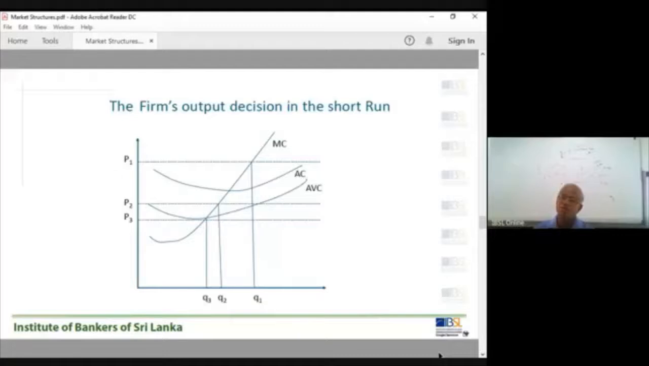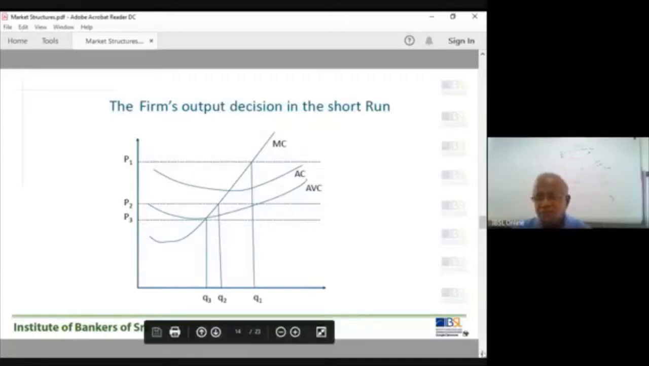P1 is MR1, P2 is MR2, P3 is MR3. Why have we drawn these three MR curves? Because it depends on the market. If there are certain shocks coming to the market, the market price can go up or down. Now in this case, the market price falls, P1, P2, P3. Why is that? Maybe a decrease in demand or an increase in supply. This is the reason the market price decreases, right? Then the firm always produces at the point of intersection, MR equals MC, right?